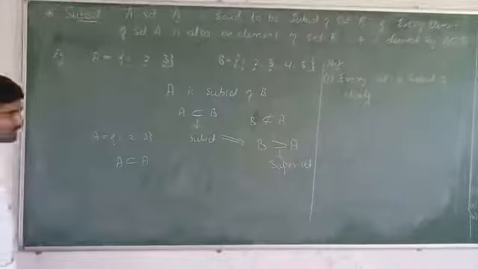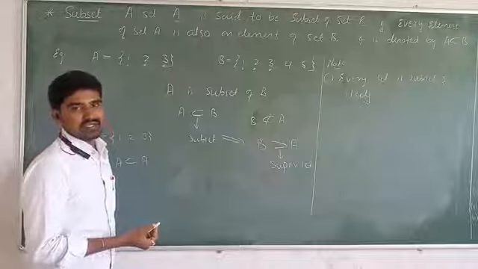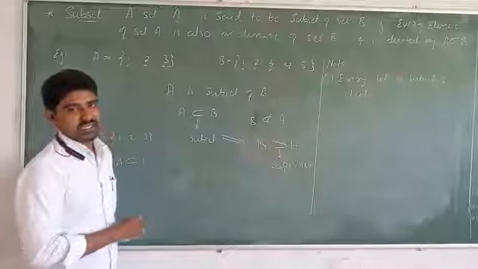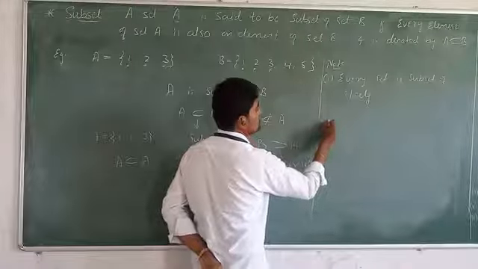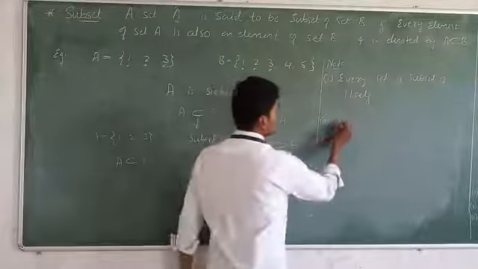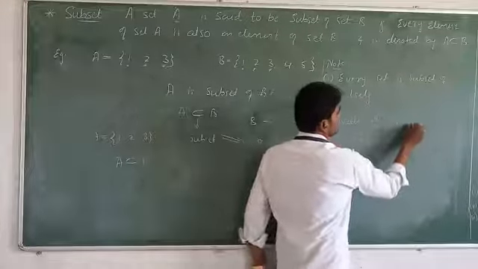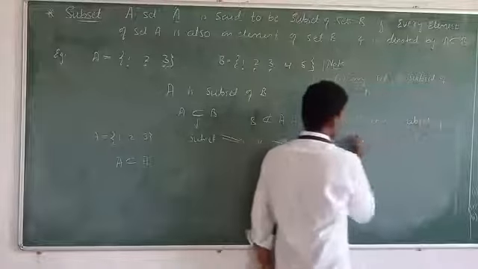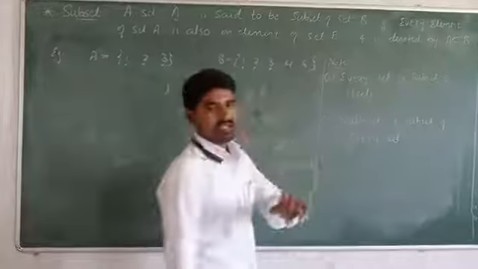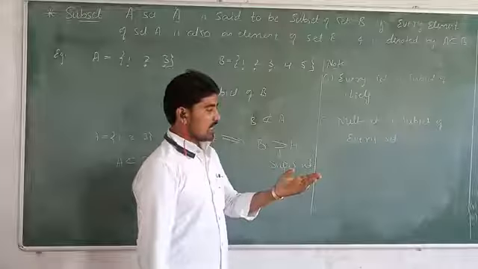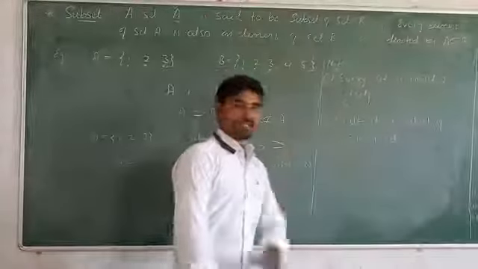And then the null set, the set which consists of no elements, or the set which doesn't contain any element, is called a null set. And the null set is a subset of every set. What is the second rule? Our second note: the null set is a subset of every set. Whichever set you take, a subset of that set is the null set. First note, every set is a subset of itself. Second note, the null set is a subset of every set.